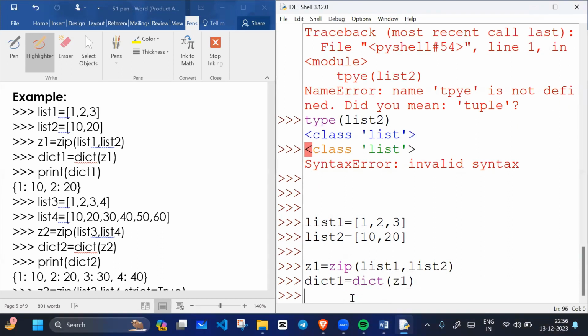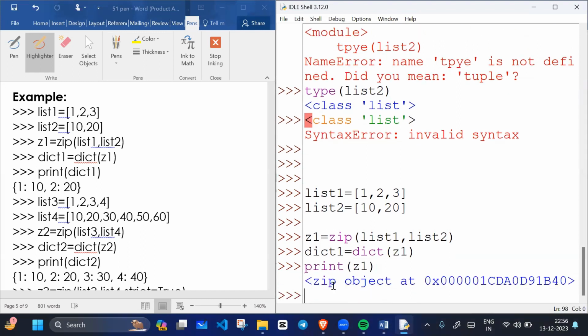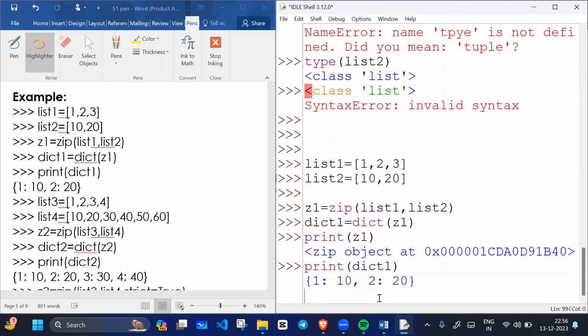So the dictionary is created. If I print Z1, what will happen? The object address will print. If I print dict1, what will happen? The key and value will pair. Key-value pairs will print.